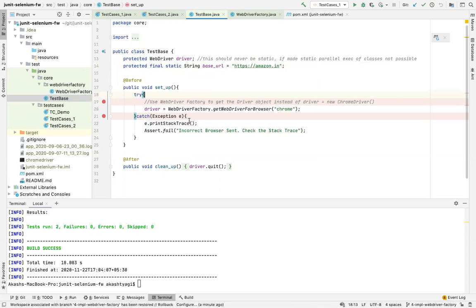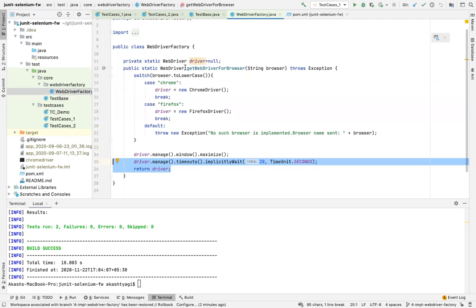Previously you remember there was a step here: driver equal to new ChromeDriver. Now instead of writing that, I'm writing driver equal to WebDriverFactory, which is this. And if you notice, this method is a static method. That means I don't have to create an object of this class, I can directly call this method. So that's how the factory design pattern really looks like.